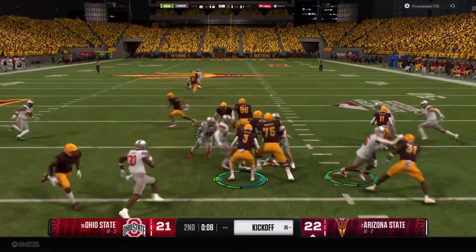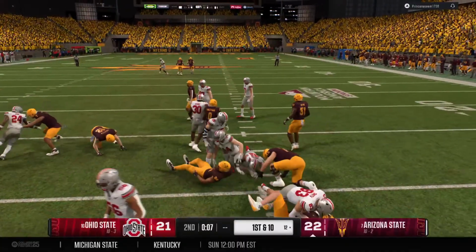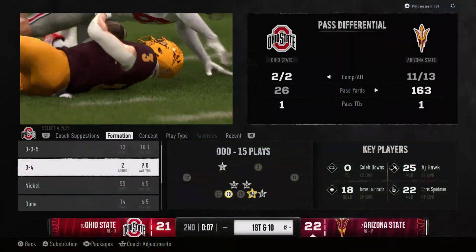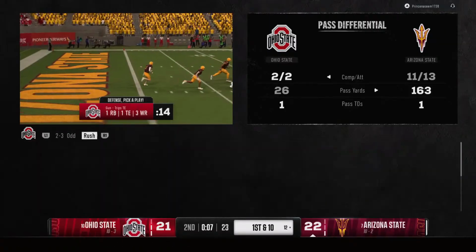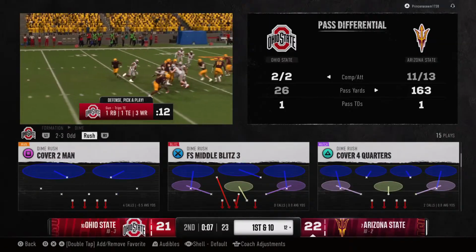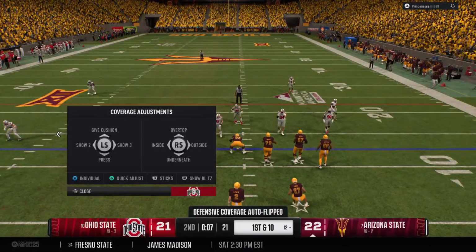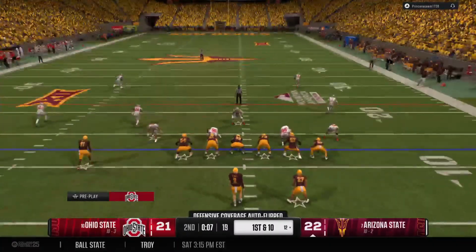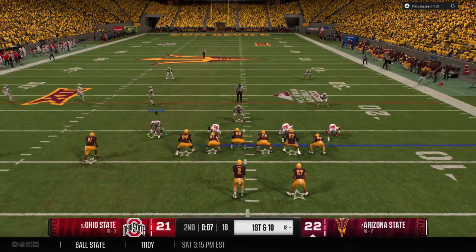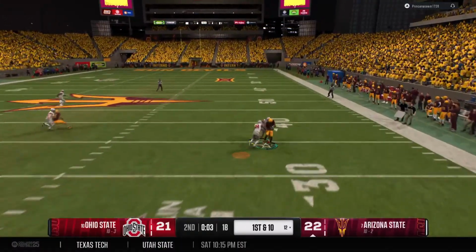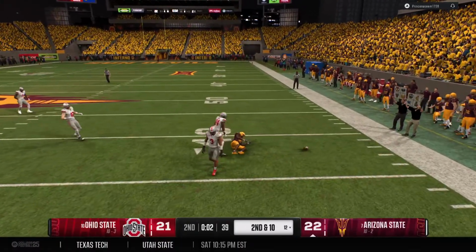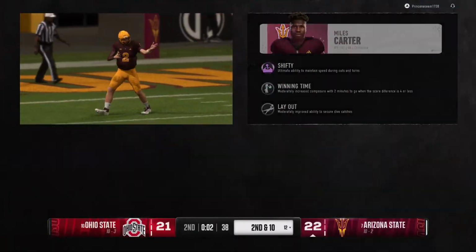Bringing it out, it's Payne. And he's brought down at the 12. That's poor field position to start the drive. So the offense takes the field in the final seconds of the half. Chance for just a couple more plays. First down. We're going to throw the football. And it's incomplete with just 2 seconds remaining.